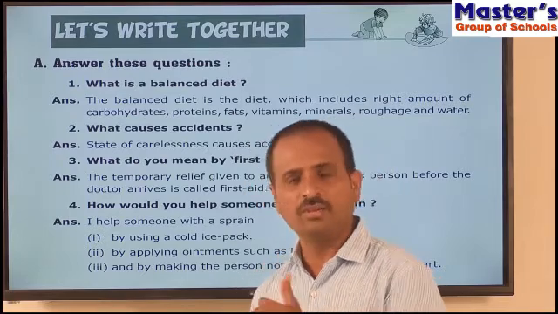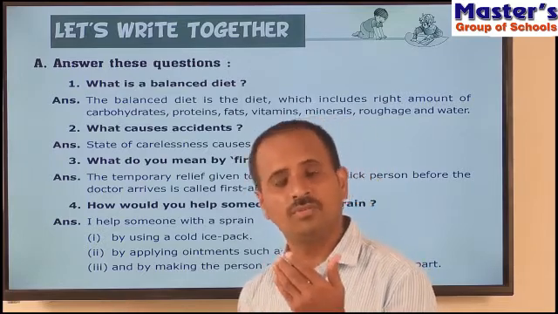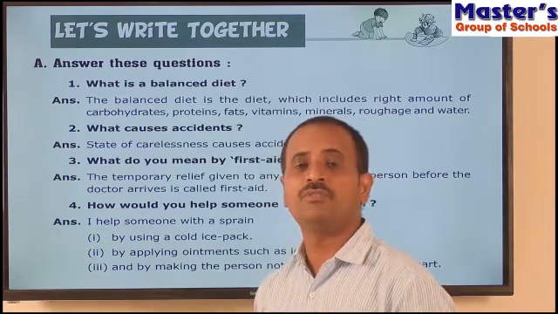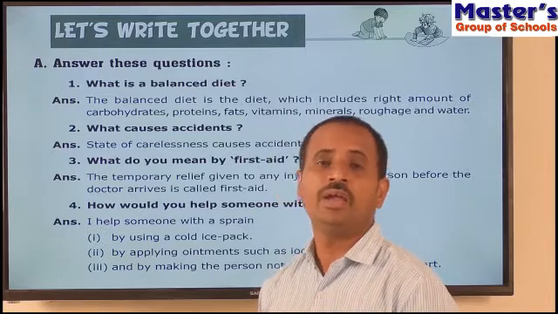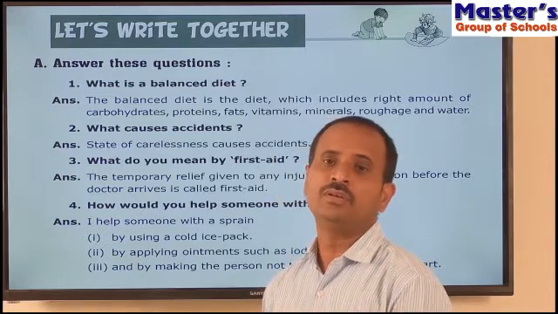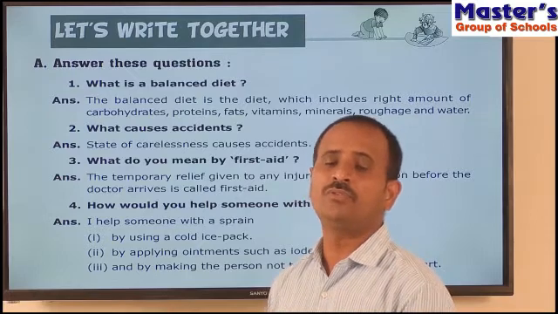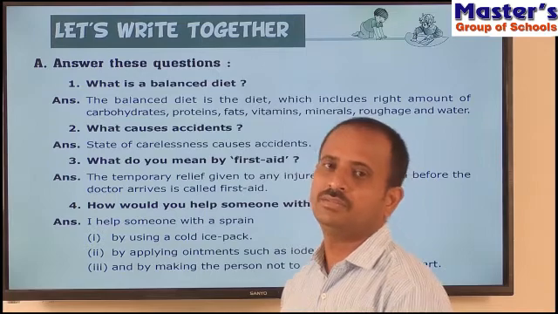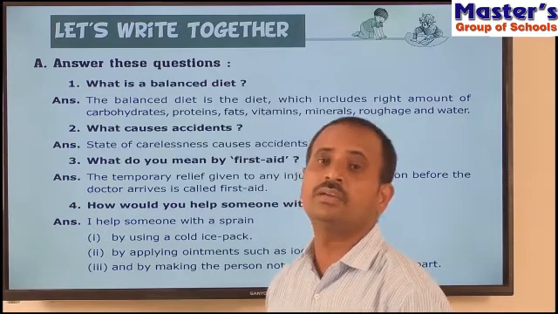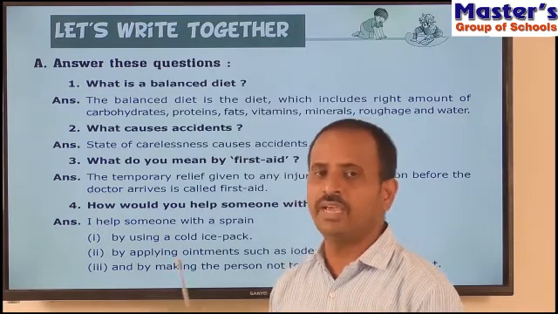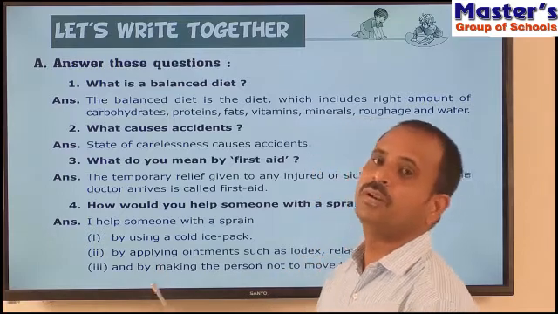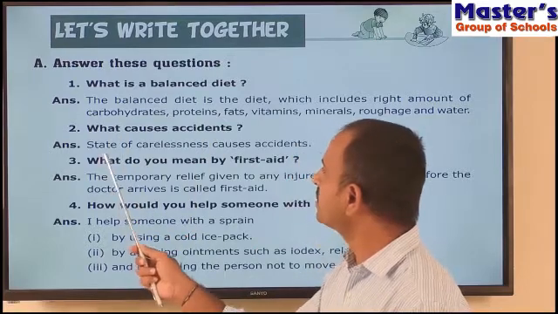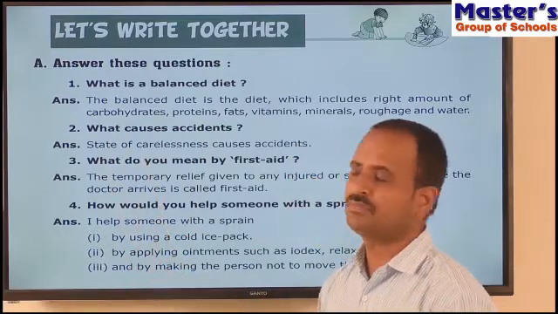If you are outside the house, that means if you are walking on the road, traveling in your vehicle, playing in your playground, or in a swimming pool, everywhere we have to follow some safety rules, then we can prevent accidents. So we should not be careless. We should take care wherever we are, then we will prevent accidents. So what is the cause of accidents? The main reason is our carelessness.